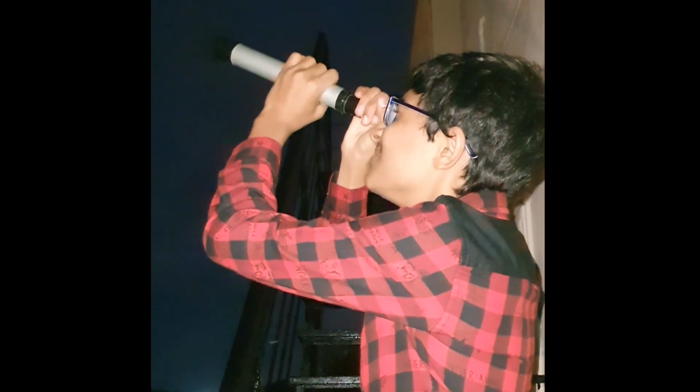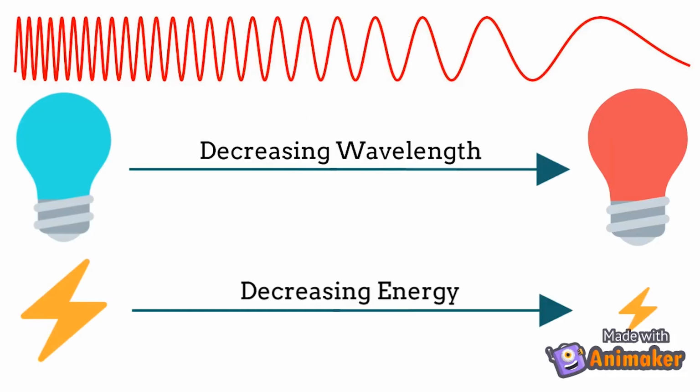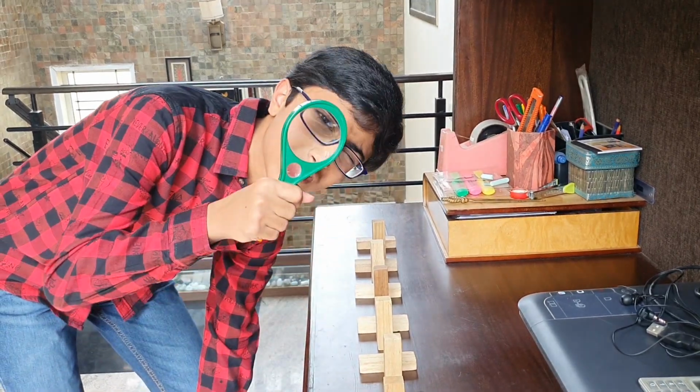We can also look at the expansion of the universe to understand this more clearly. When light leaves a distant object and travels through expanding space, it actually gets stretched out and its wavelength increases. According to the simple formula E equals hf, its energy also decreases. Wait a minute, do we see a pattern here?